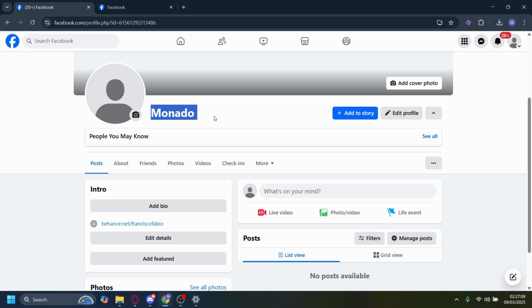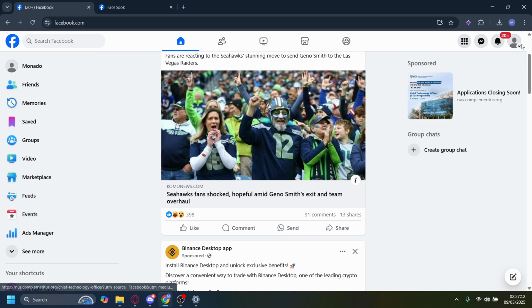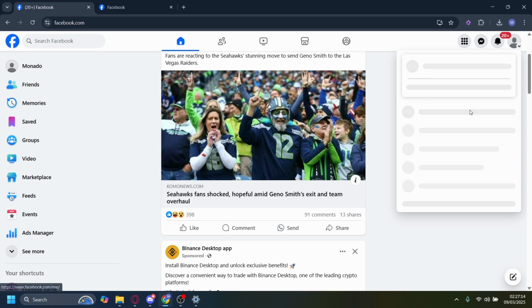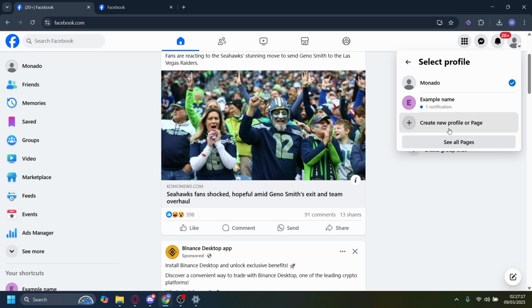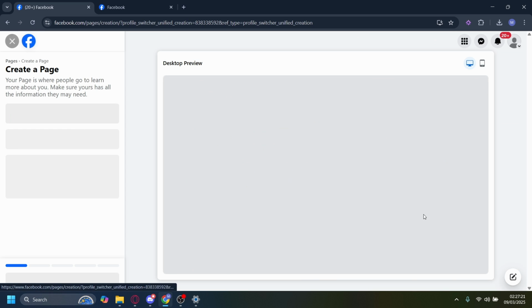First off, you want to take note of your name, your profile picture, your bio and everything else here. And then we can create a Facebook page based on that, therefore converting it, right? Now let's just create a new profile or page. Let's just click on public page. Let's click on next. Let's click on get started.